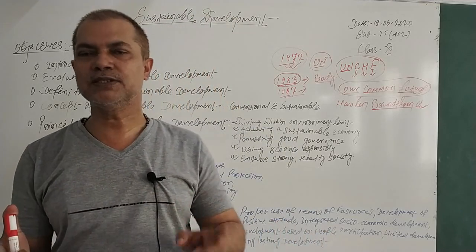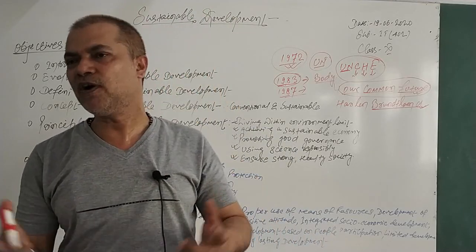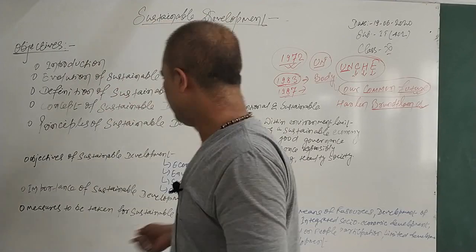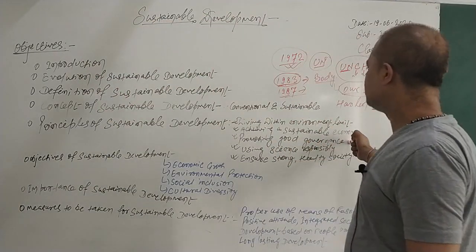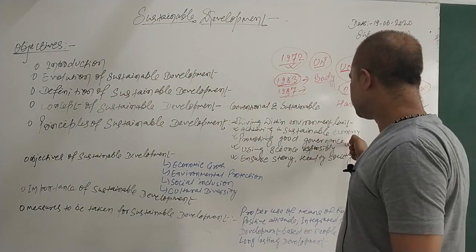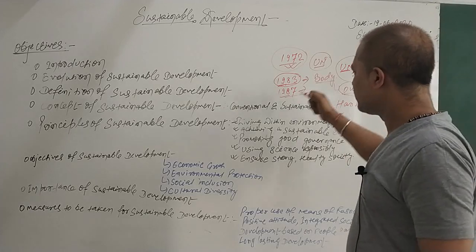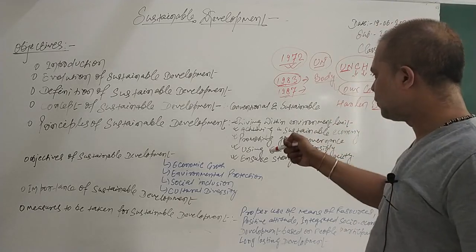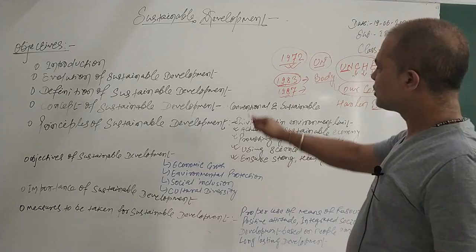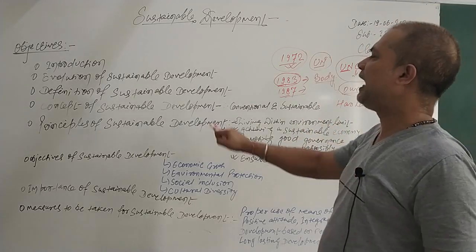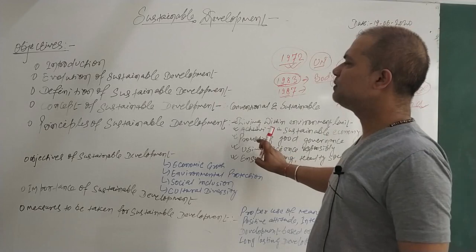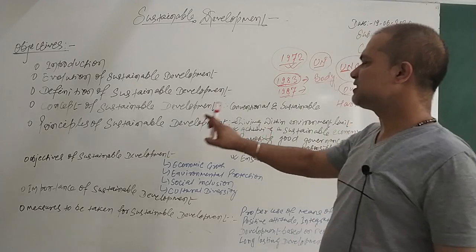Here governance means how the government works, the functioning of government we are talking about. We have to form or we have to promote a good governance. It means the way of working of the government should be promoted, and that should be good enough, which can help to get the sustainable development. That should be the third principle of sustainable development.